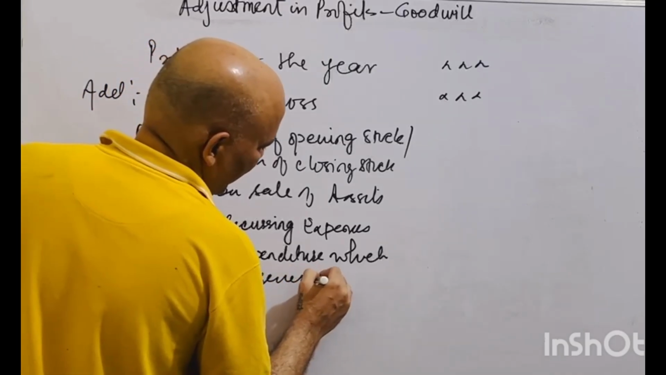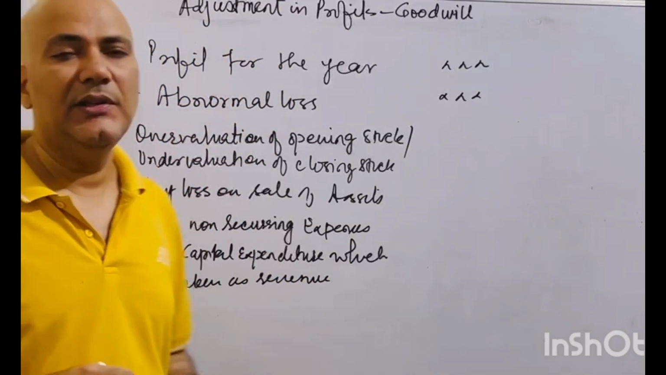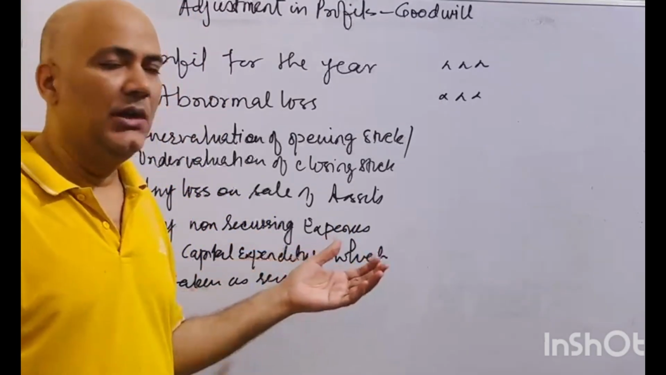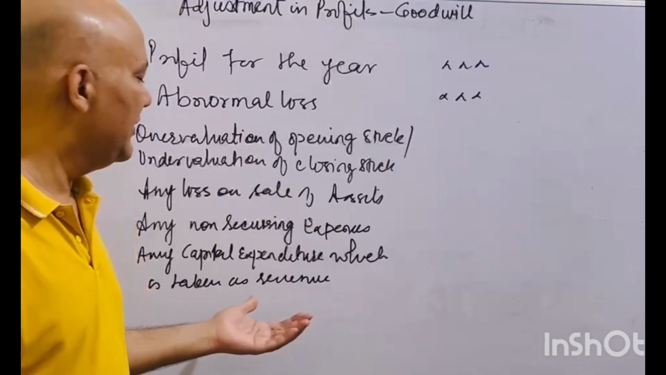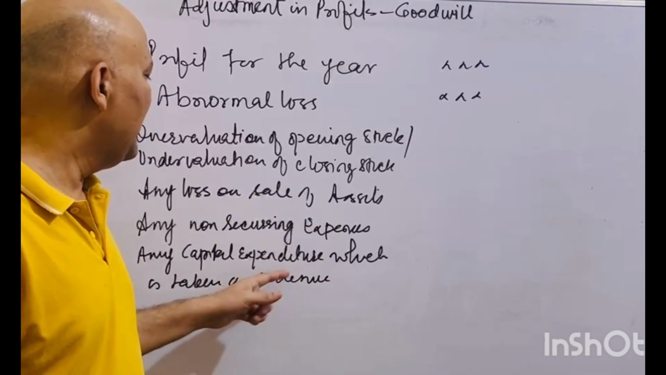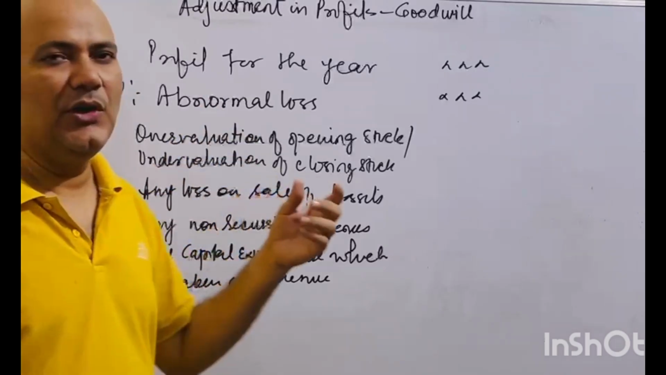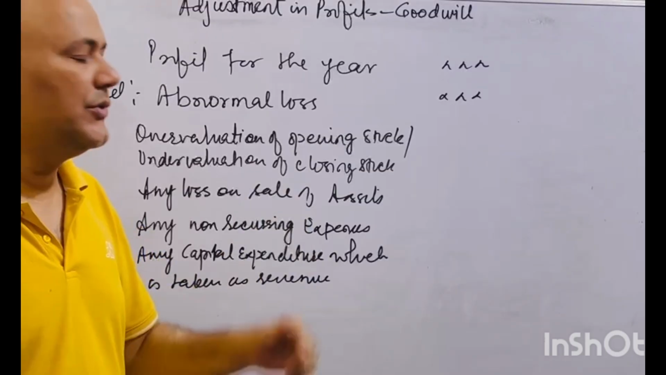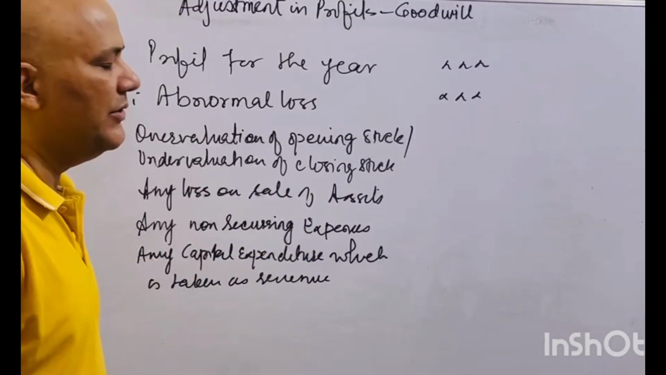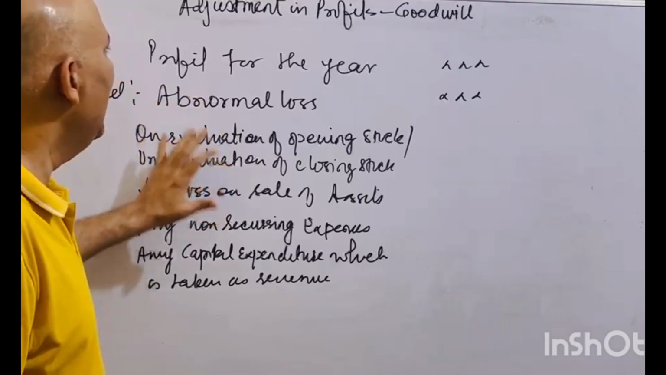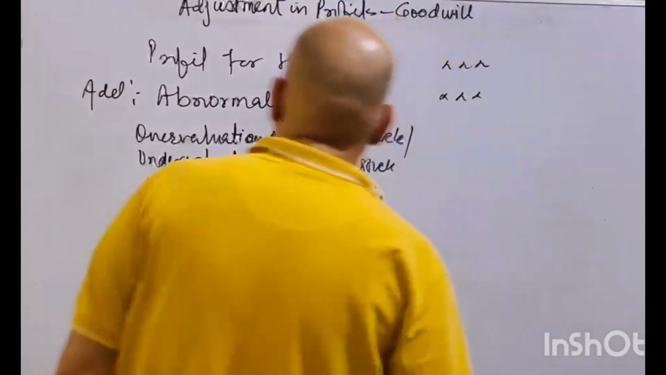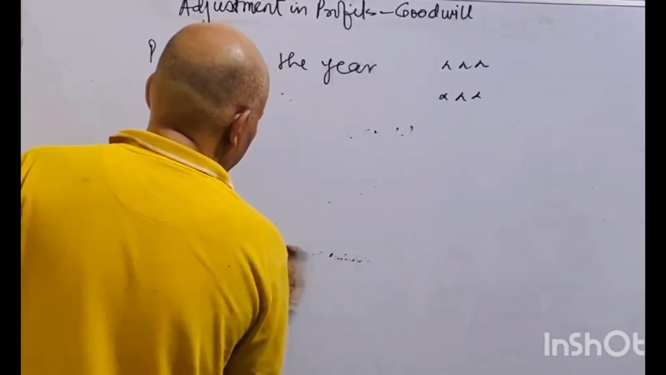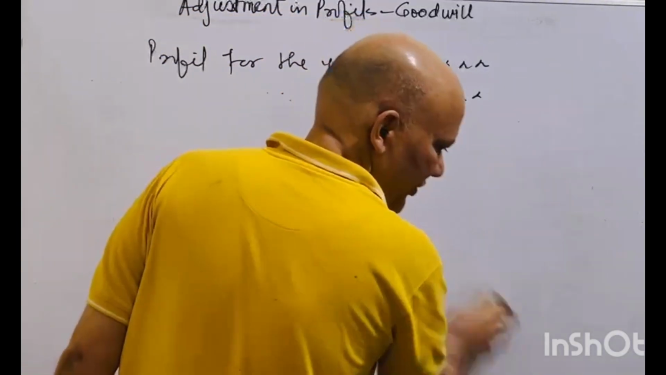If you have incurred any capital expenditure, like purchasing a motor vehicle or something like that, and you have taken it into repair and maintenance like revenue expenditure, what you have to do is revert that and add it back to the profit, because when capital expenditure is taken as revenue expenditure, that would have reduced your profit. So now you have to add it back, and that will increase your profit. So these are the things which are going to be added, and there are certain things which are going to be reduced or deducted from the profit during the calculation of correct profit.